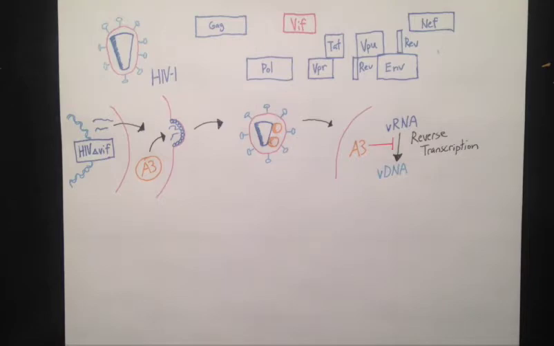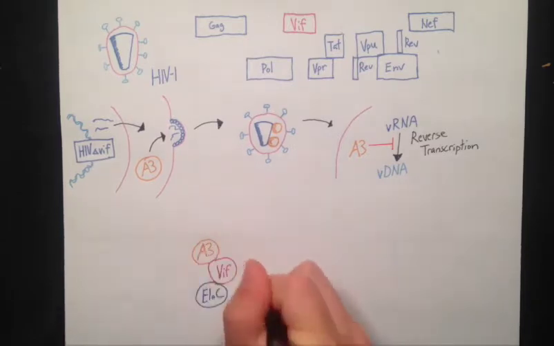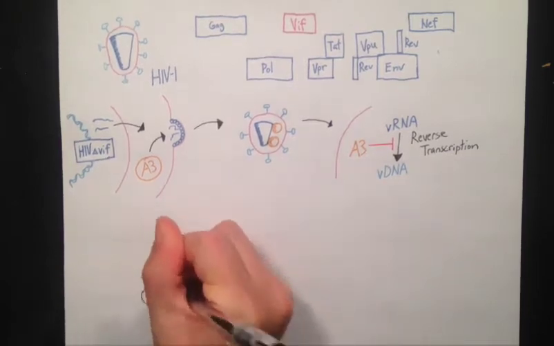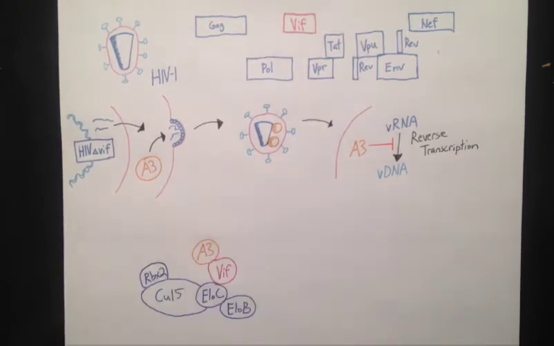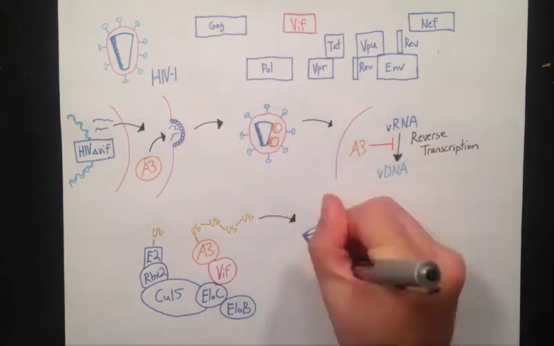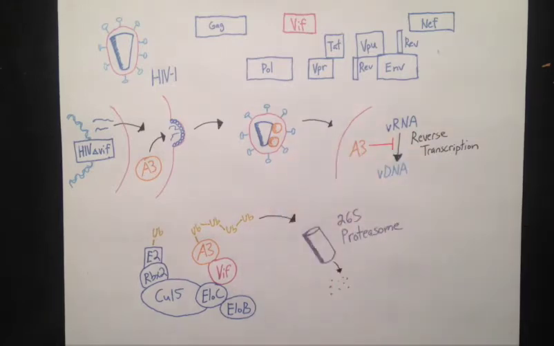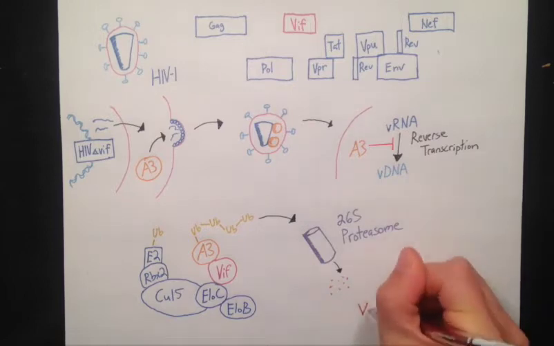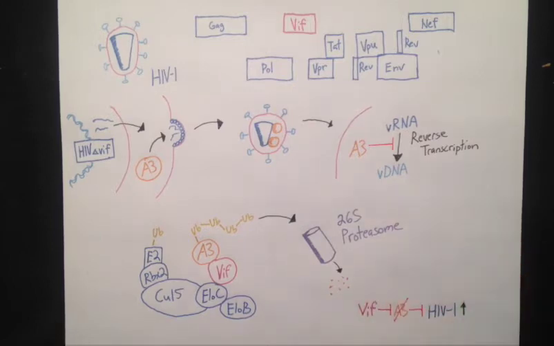VIF counteracts A3 activity by acting as a substrate adapter between A3 proteins and a host Cullin-RING ubiquitin ligase complex consisting of CUL5, ELO-B, ELO-C, and RBX2. The VIF hijack complex catalyzes the polyubiquitination of host A3 proteins, leading to their degradation via the 26S proteasome. This VIF-mediated depletion of A3 proteins from infected cells rescues HIV-1 infectivity.